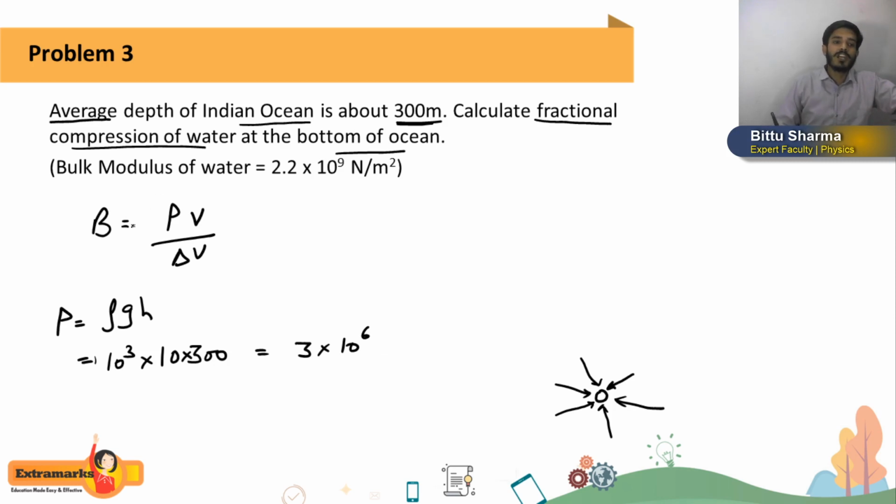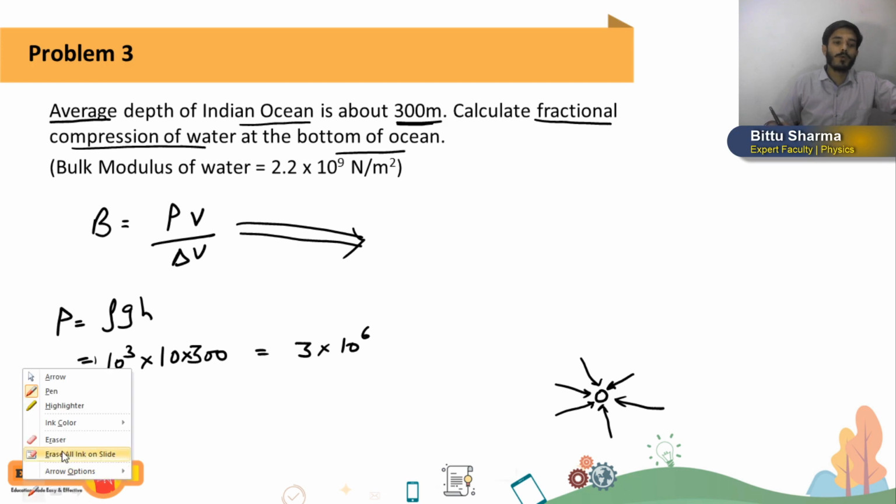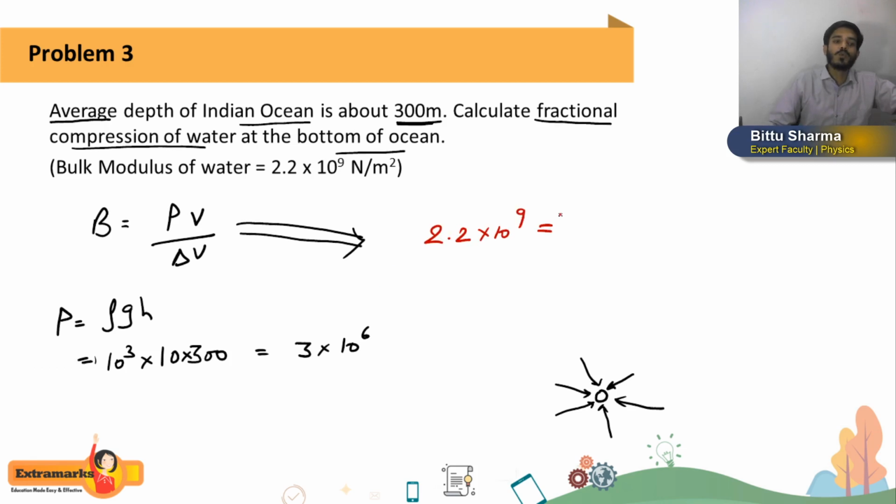This value of pressure we will substitute in the formula of bulk modulus. So we will get the fractional compression of water. Now bulk modulus is given to us. It is 2.2 into 10 to the power 9. I'll use a different color here so you can easily understand. 2.2 into 10 to the power 9 is equal to the pressure, 3 into 10 to the power 6, into volume divided by change in volume.